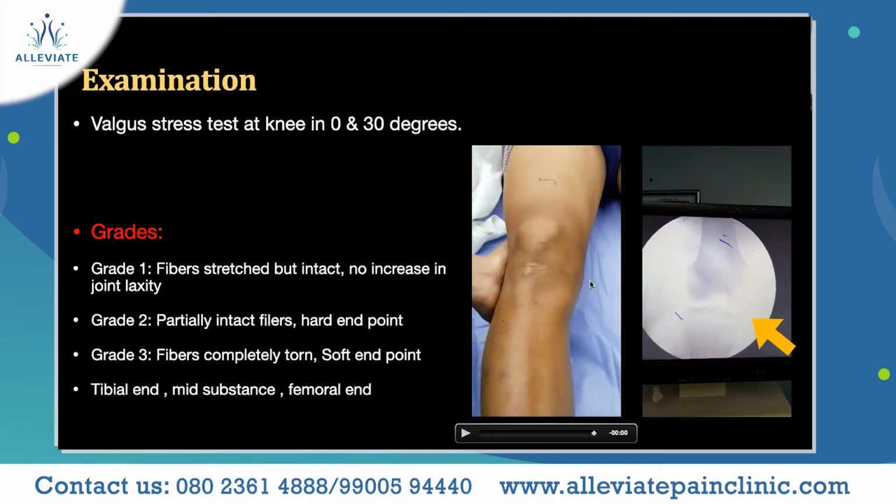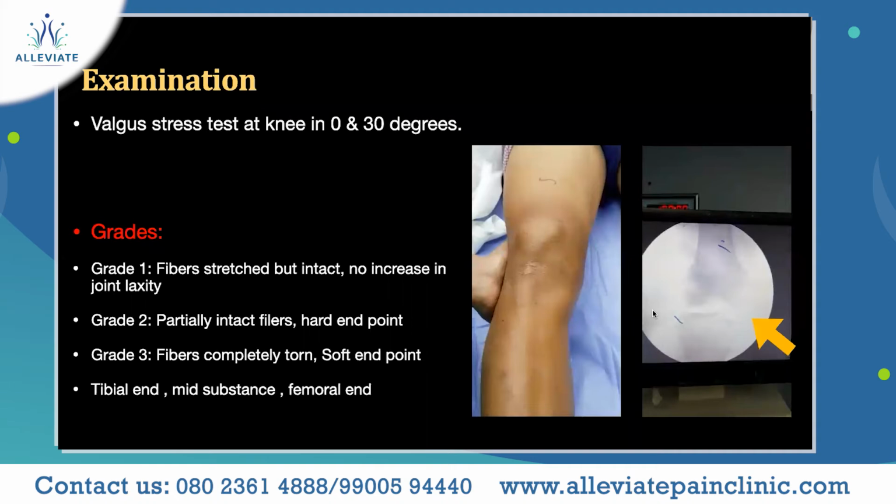Here also the grades are differentiated from 1, 2, and 3. Grade 1 means a partial tear where the fibers are stretched, but it's completely intact. Grade 2 is partially intact fibers with a hard endpoint. And grade 3 is a complete tear with a soft endpoint. In this video, what we saw is a complete tear. And this is an image intensifier where you can see the opening of the MCL.